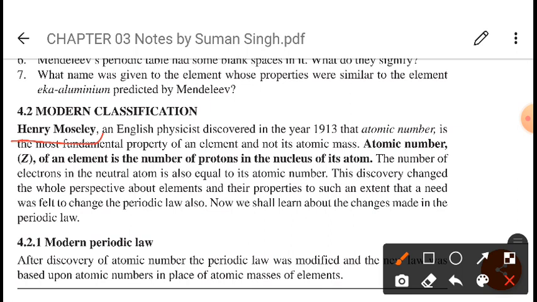Since Mendeleev's periodic table contained several anomalies, or limitations, it was thought to change the basis of classification from atomic mass to atomic number, and this gave birth to a new periodic law, which is called the modern periodic law. I hope you have understood this.